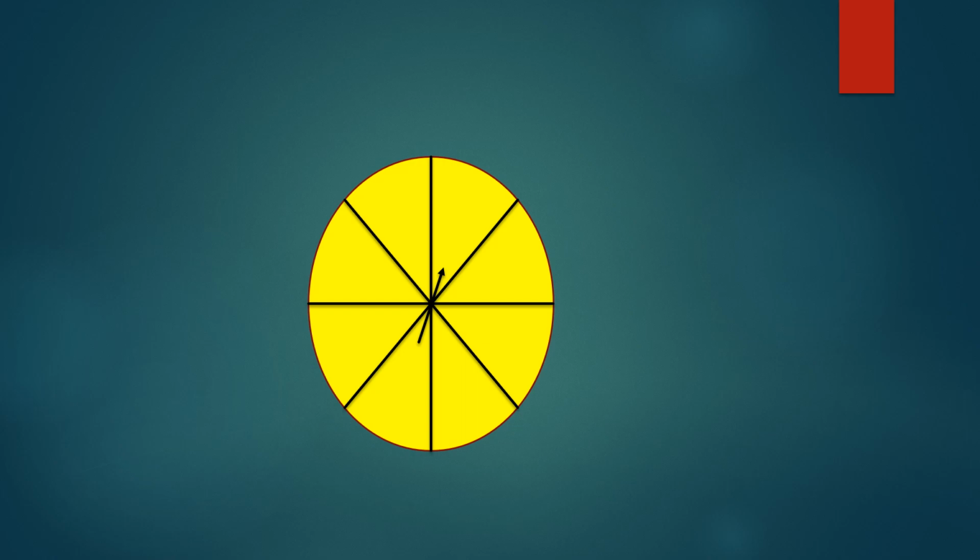Now this is a wheel. On this numbers are written 1, 2, 3, 4, 5, 6, 7 and 8. When the arrow is spun, we have to tell the probability that it will point at 8, or at an odd number, or a number greater than 2, or a number less than 9. So these are the questions we have to answer.